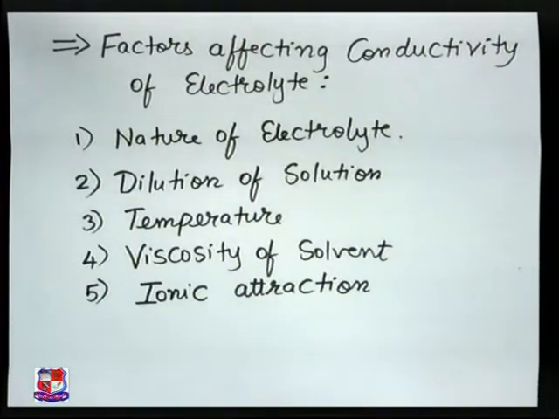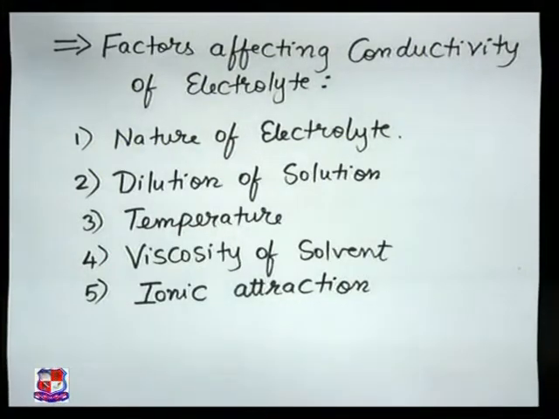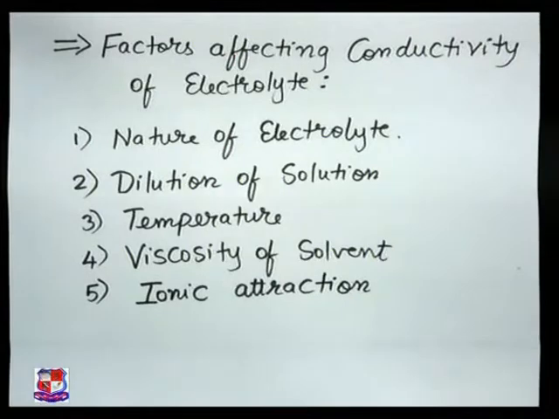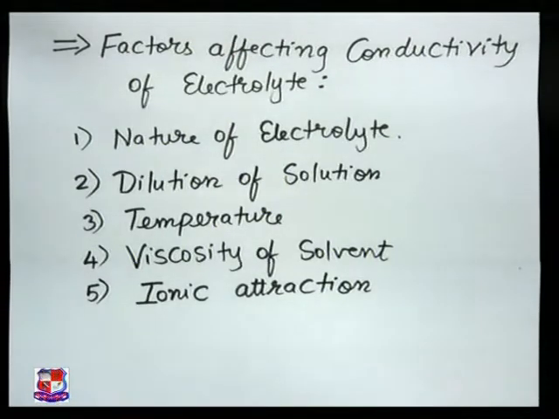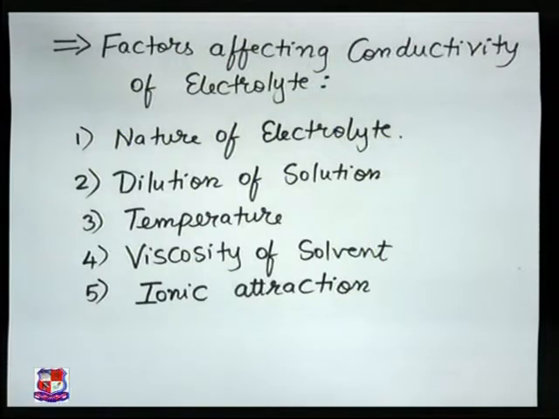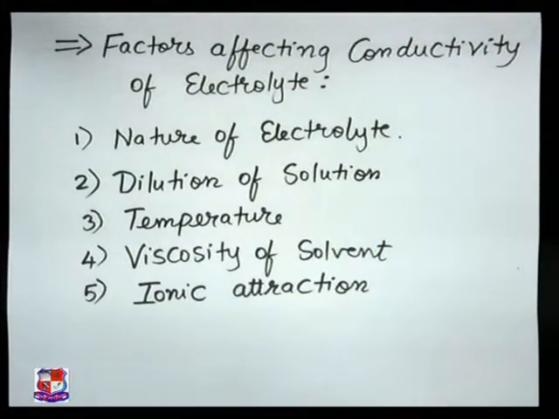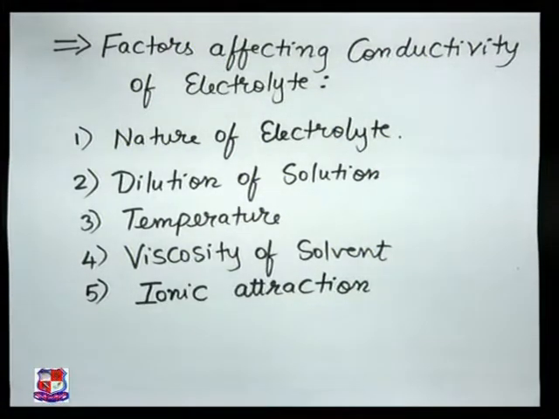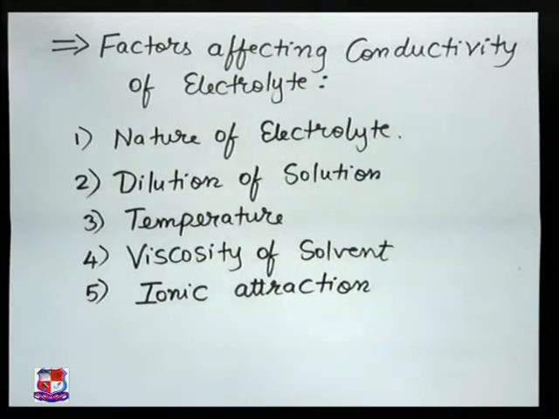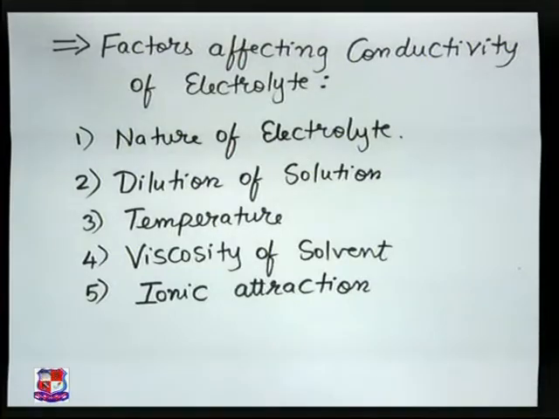If the ionic attraction is more, then the electrolyte ions will stay very close together, and hence ionization will be very less, and conductivity of the electrolyte will also decrease if ionic attraction increases. This has to be kept in mind while discussing the factors.